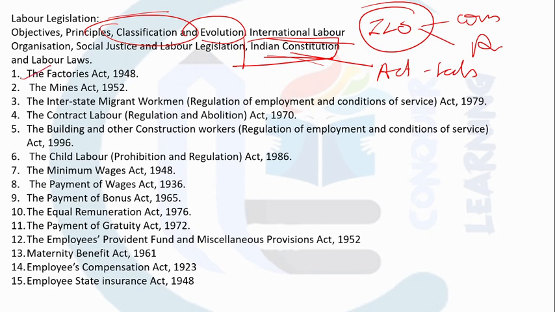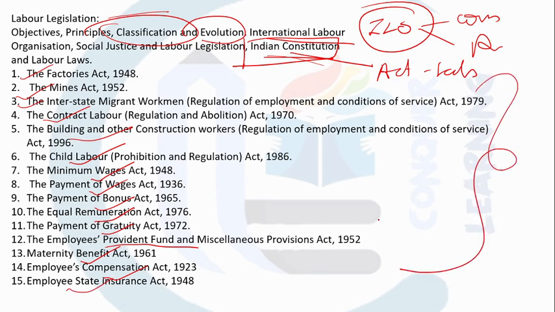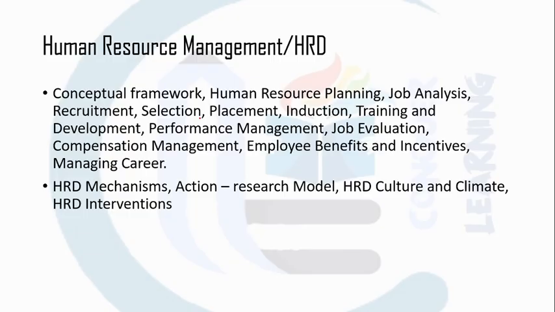The laws are the Factories Act, Mines Act, Interstate Migrant, Contract Labor, Building and Construction, Child Labor, Minimum Wages, Payment of Bonus, Equal Remuneration, Payment of Gratuity, Employee Provident Fund, Maternity Benefit, Employees Compensation, Employee State Insurance. You have to prepare all of them because in 3 years there has been a question asked from each one of them at least once, twice or thrice. Fine, so this is about labor legislation.